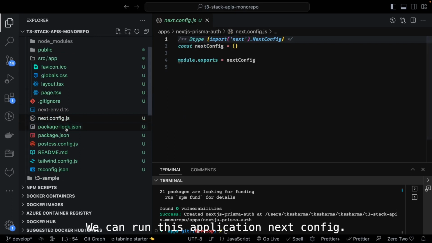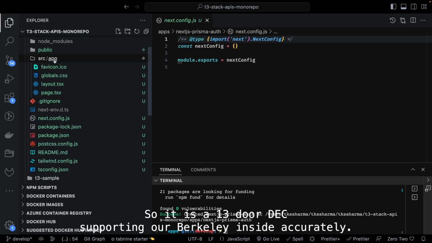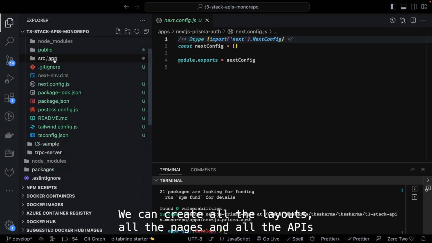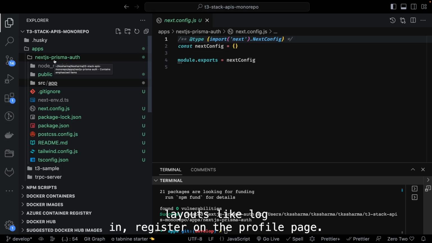Next config, and inside this you can see the app directory, right? So it is a 13.x version supporting the app directory. Inside the app directory we can create all the layouts, pages and APIs which we are going to build for our simple authentication: login, register, and the profile page.